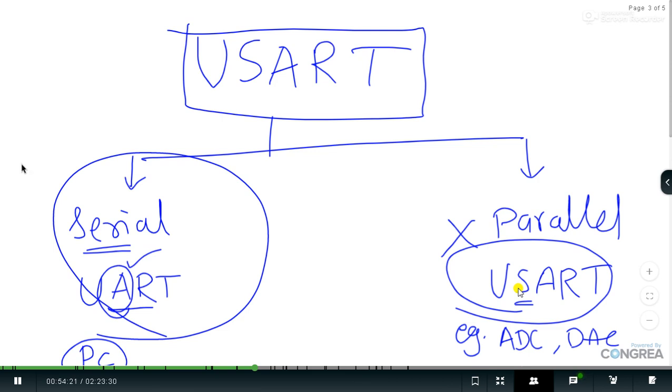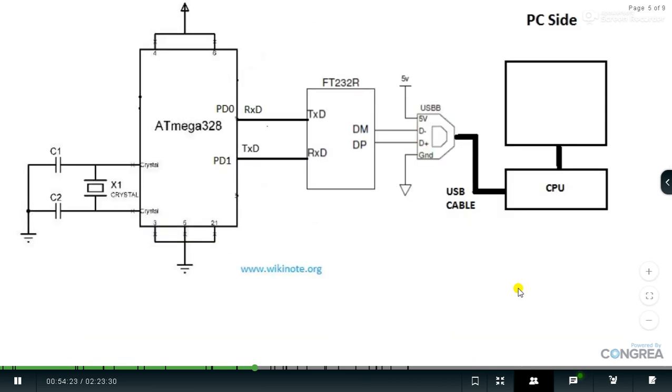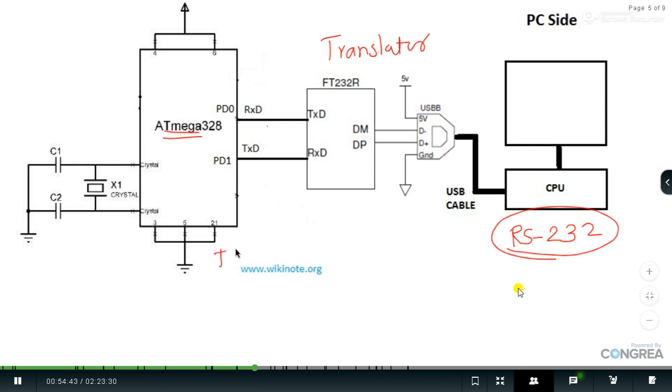So let's have this discussion about the translator, and FT232 is going to be a translator. Your PC works on the RS232 protocol, that's the language of communication which the PC uses, while Atmega 328P uses a different language of communication, called transistor-transistor logic, TTL logic.